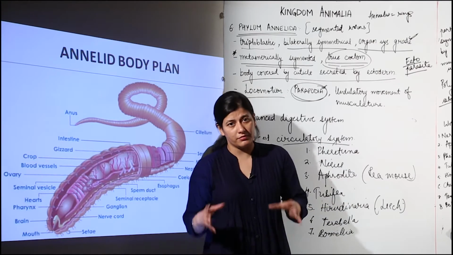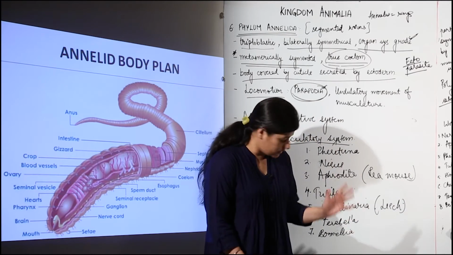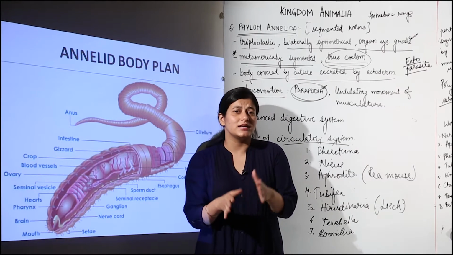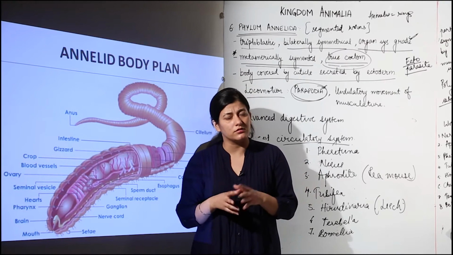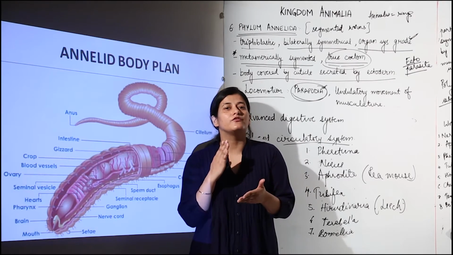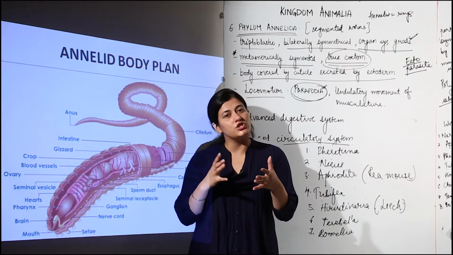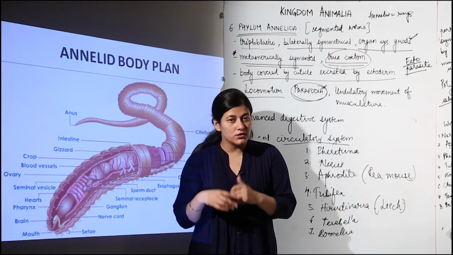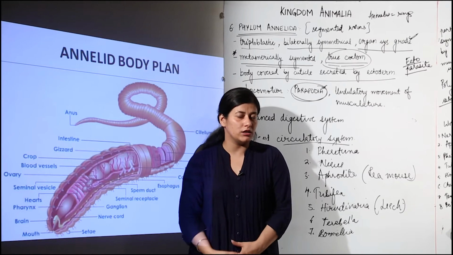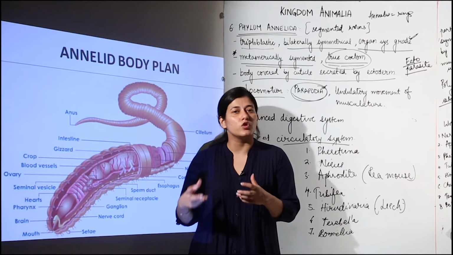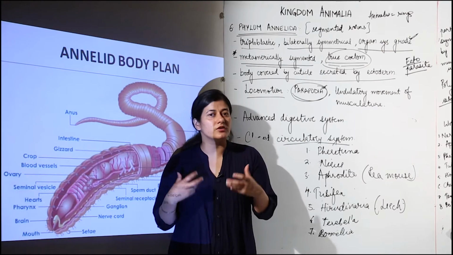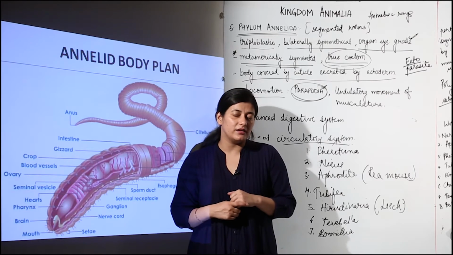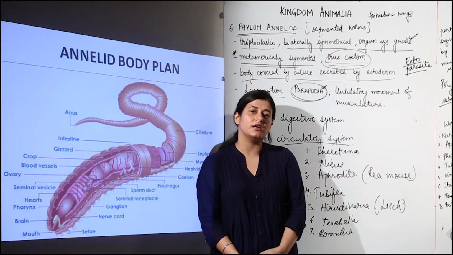One thing you have to remember before we wrap up annelida is that these annelids, in case they are terrestrial, have a closed circulatory system, not an open one. As they have a closed circulatory system, there would be exchange of oxygen, and that exchange takes place through moist skin. So that is why the earthworm does not come out in the days of extreme heat. Whenever there is moisture, in the rainy season, it comes out because the exchange has to take place by the moist skin surface, and mostly these organisms prefer staying in water only.